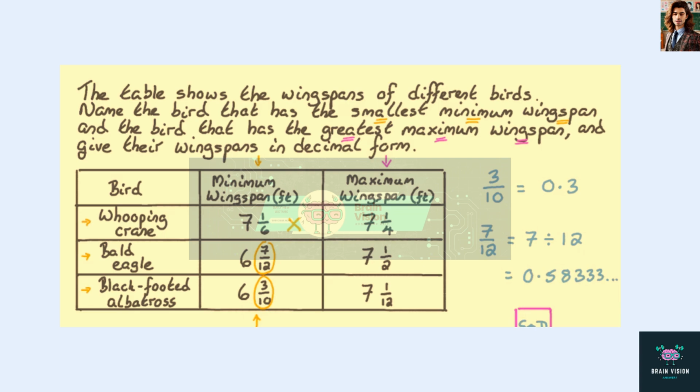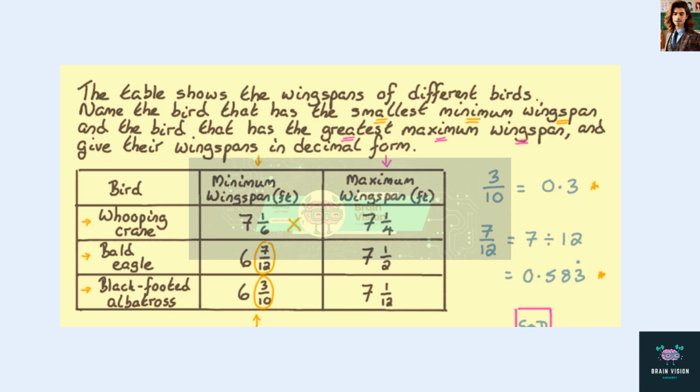Typing this into our calculator and using the SD button to convert from standard form to decimal form, we get an answer of 0.58333 and so on. Since the digit 3 is repeating, this can be written as 0.583 recurring, as shown. We place a dot or bar above the digit that is repeating.